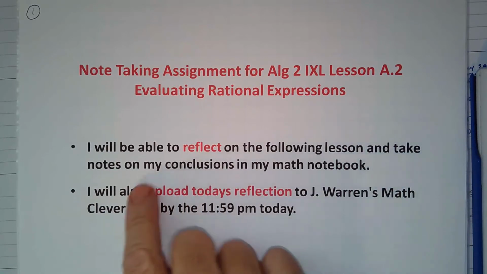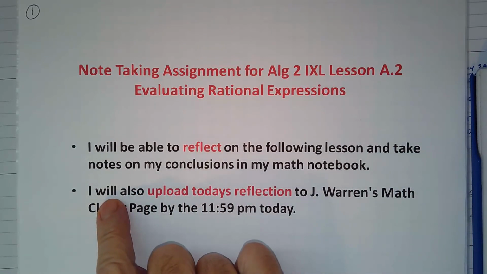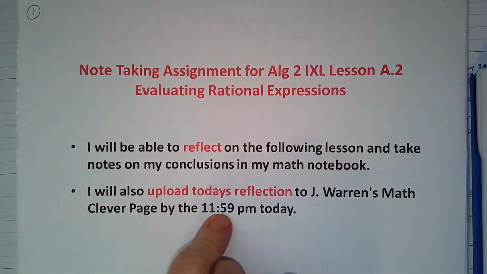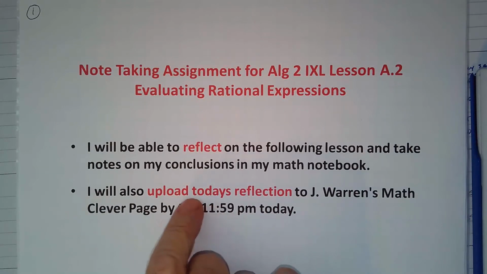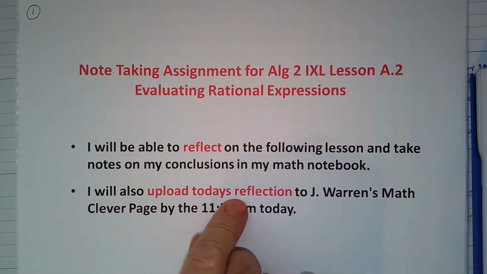Okay? All right. And then the next thing you're going to do by the end of today, by 11:59 p.m. today, remember 12 o'clock is midnight, you will upload your reflection about what you saw and learned from Mr. Warren's video assignment that we are doing right now.